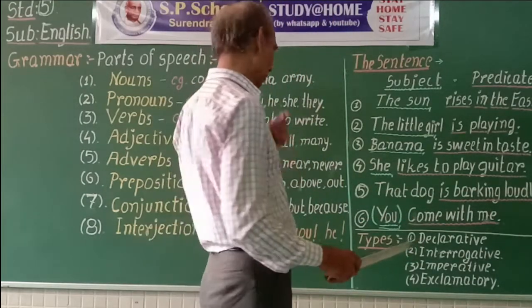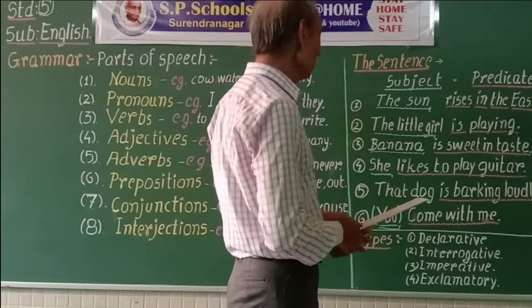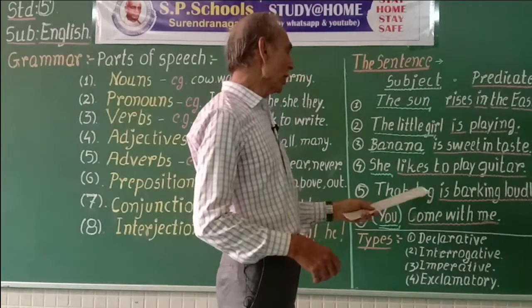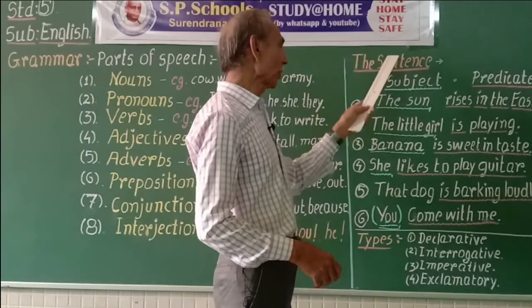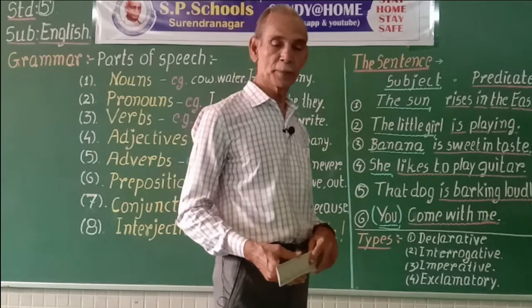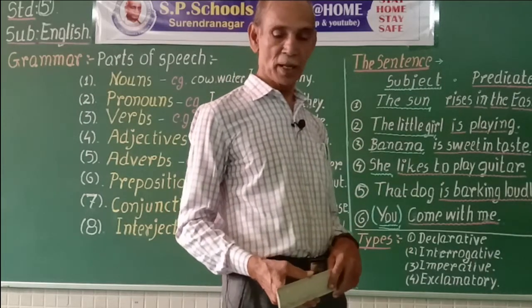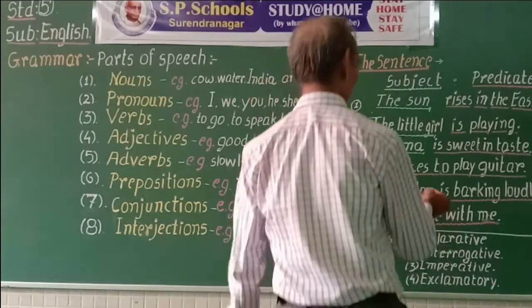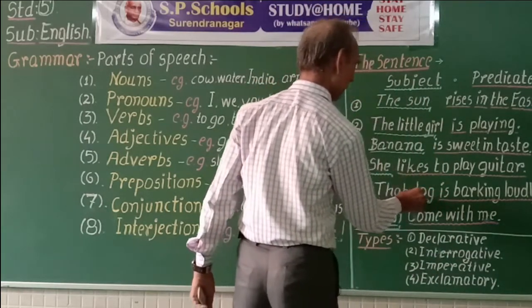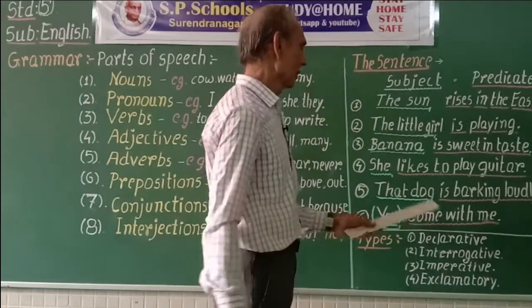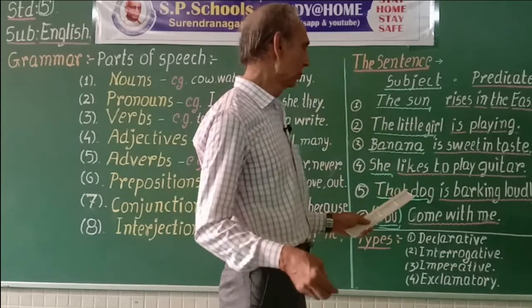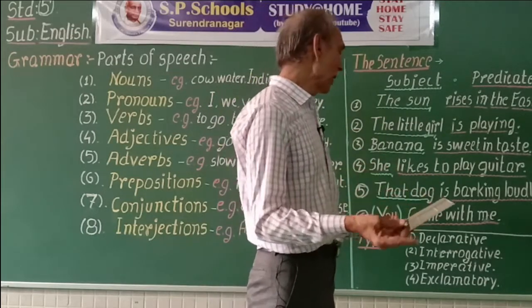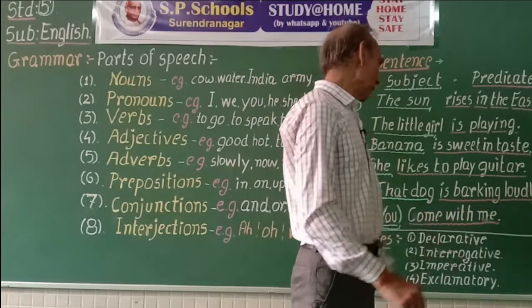What? That dog. So that dog is the subject of the sentence. Barking loudly is the predicate. What is that dog doing? That dog is barking loudly.